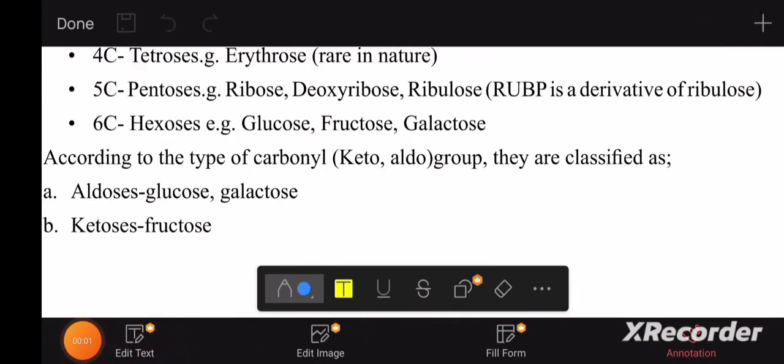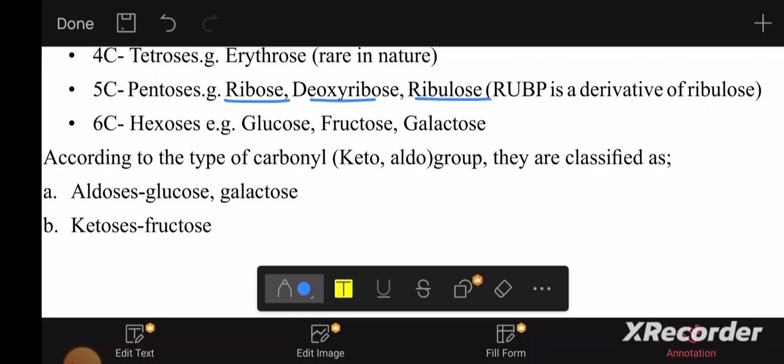Right, we have 5 carbon sugars, pentoses. If we talk about pentoses, we have ribose, deoxyribose, ribulose. Ribose is found in RNA. RNA is made up of ribonucleotides. In ribonucleotides, we have the sugar group, the nitrogenous base, and the phosphate group. The sugar group is represented by ribose. Deoxyribose is the same story, but here the sugar group is represented by deoxyribose.